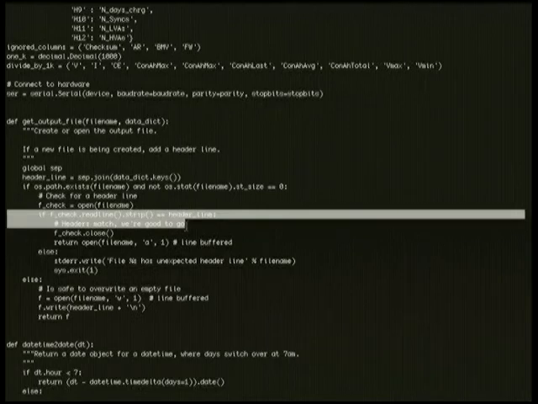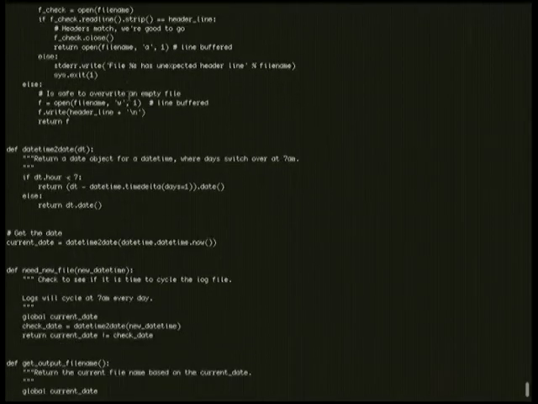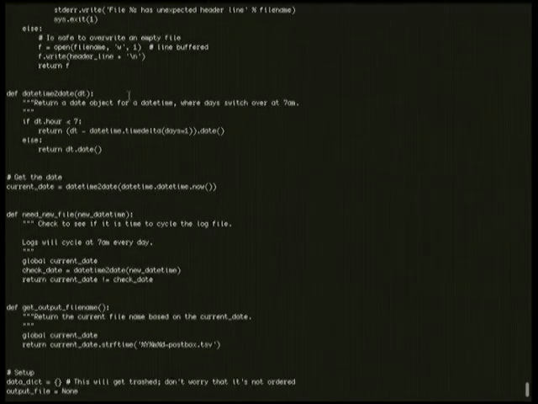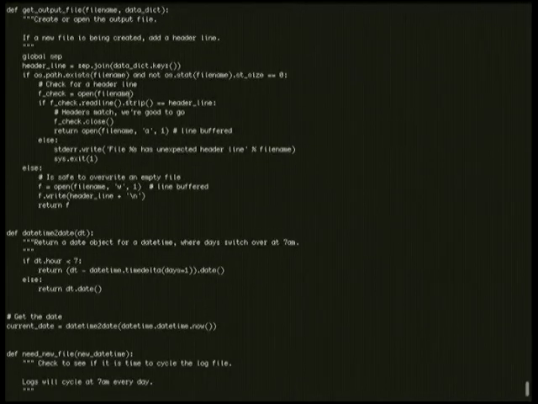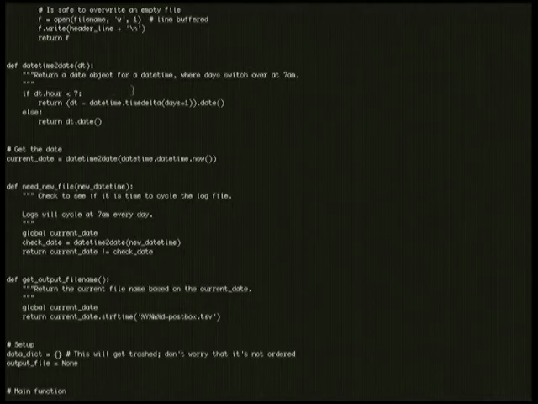Serial.serial, all that information I already typed in. Ta-da! I'm talking to hardware. And then I make an output file, and I have something set up where it rotates log files every day at like 10 a.m. It'll start a new file, so you can check day by day. And then every time it opens a new file, it writes out the headers for you. And then you've got to get dates. Oh yeah, you figure out if you want to make a new file or not.